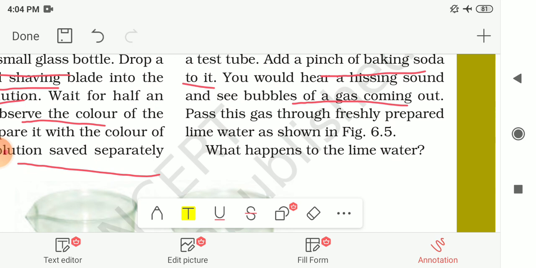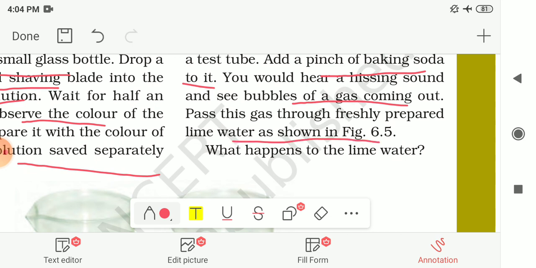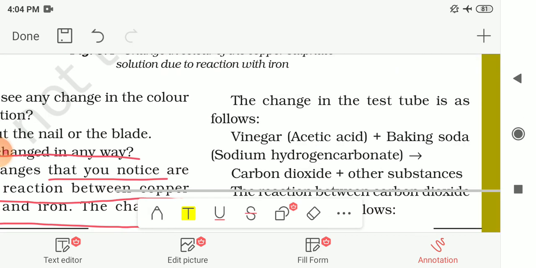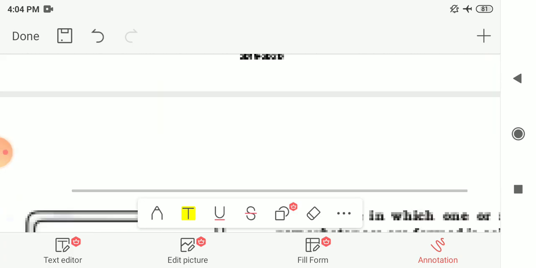Pass this gas through freshly prepared lime water. You have already studied how to prepare lime water, so pass this gas through the lime water. And what happens to the lime water, that you have to observe. It is given to you in the next figure.